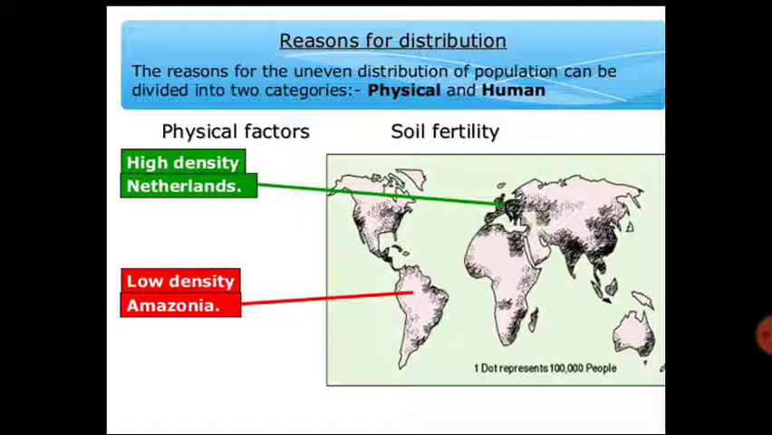In the next slide, we can again see the Netherlands depicted as a high density zone. Why is it known as a high density zone here? Because of the soil fertility. The soil is very fertile over here, which is very suitable for agricultural purposes as well.